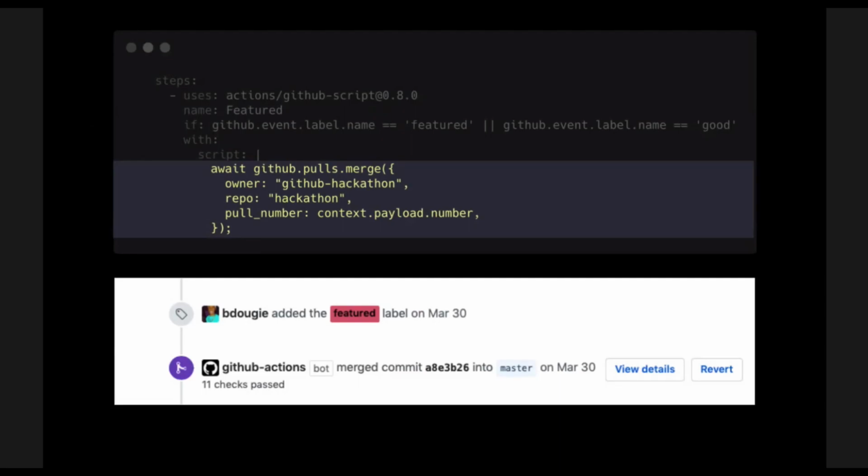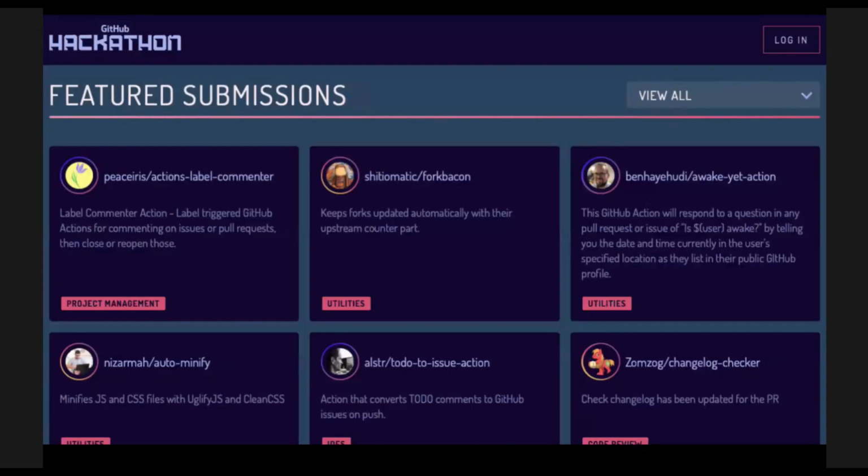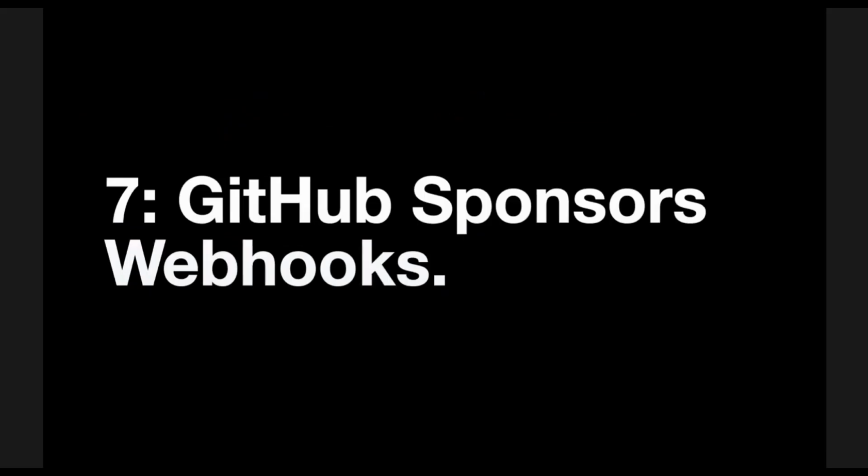So if a PR submitted for the GitHub hackathon was good to go, we'd either label it good or we'd label it featured, just to note and do the automation to get that on the front page. As of today, if you scroll to the bottom of github-hackathon.com, all those actions listed on there were powered by GitHub Actions and built for GitHub Actions with GitHub Actions.